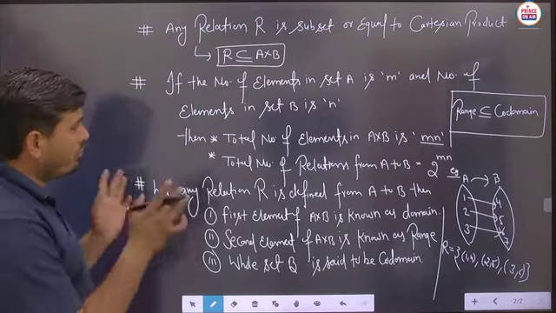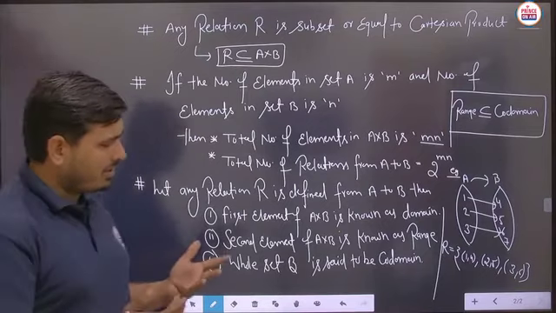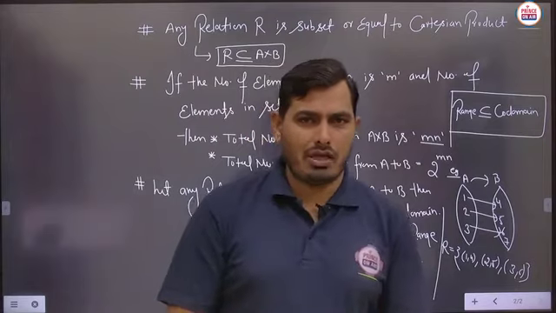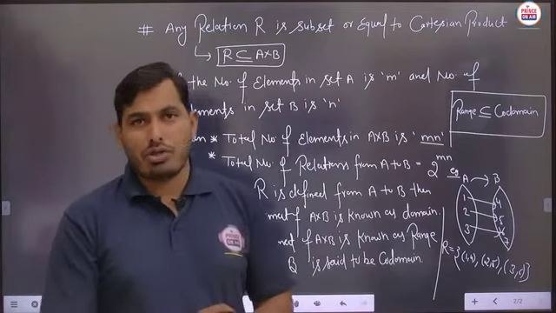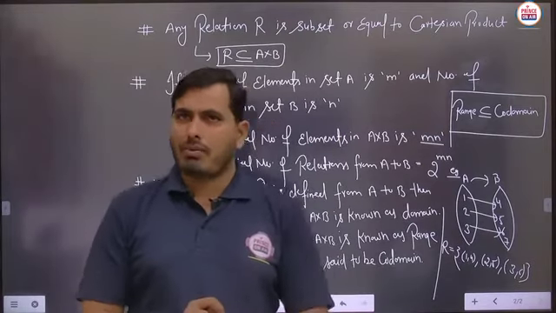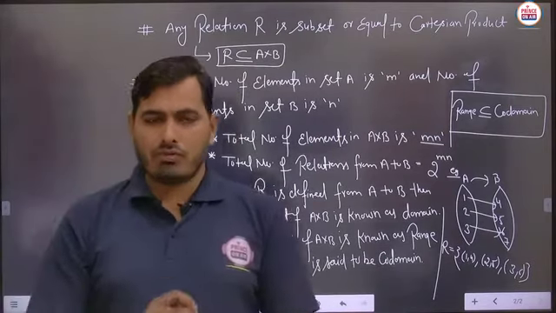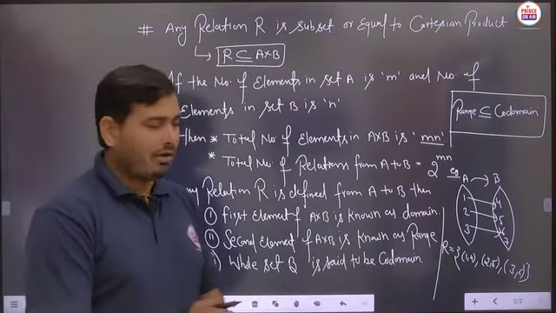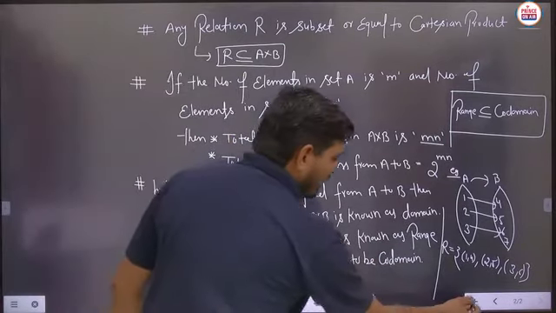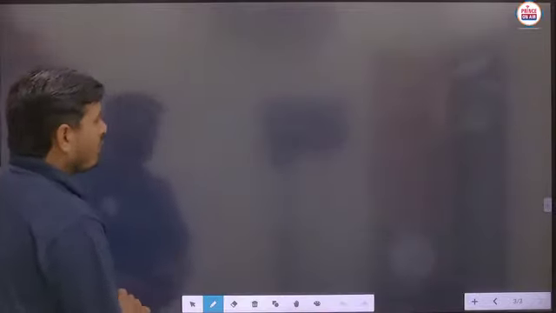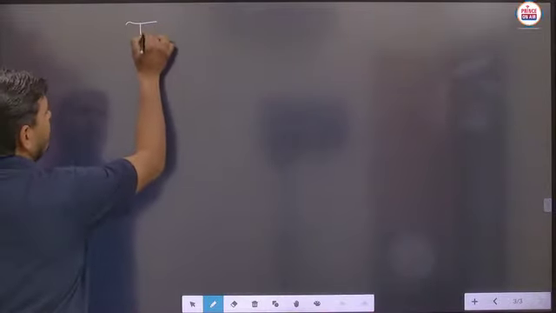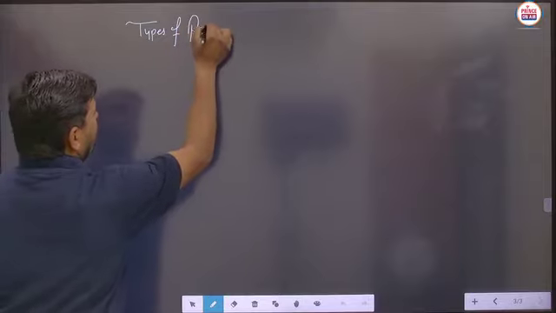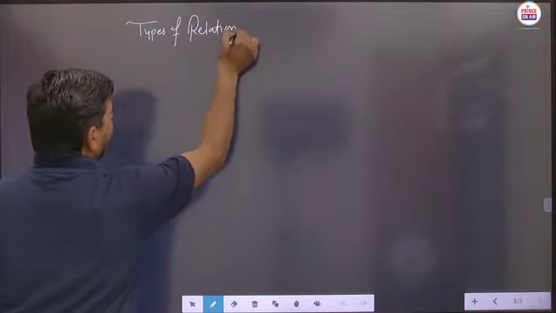Then after that we will move to the next part, and the next part is the basic part of relations according to class 12 CBSE NCERT mathematics. That is the types of relations, meaning what types of relations there are, and we have to describe each and every kind of relation. Is it clear? So the next part we are taking is the basic types of relations.